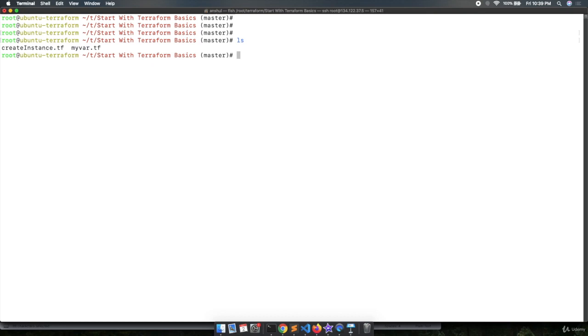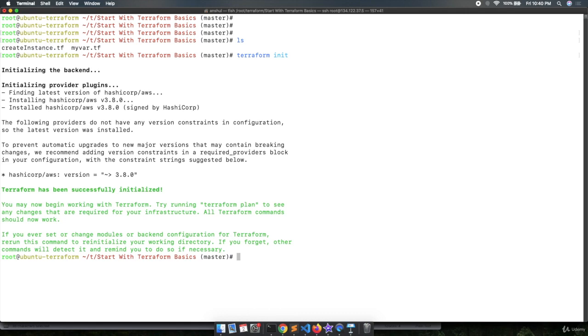Now please remember, whenever you are going to create a new directory or a new file, you always need to execute the command terraform init. This will initialize Terraform. I'm not going to explain this command again and again in the coming lectures. So please remember, whenever you are creating a new directory or a new file, you always need to execute the command terraform init to initialize Terraform. Let's hit enter and you can see it is initializing Terraform and downloading some plugins over here. The plugin HashiCorp AWS version 3.8.0 is being downloaded on my machine.